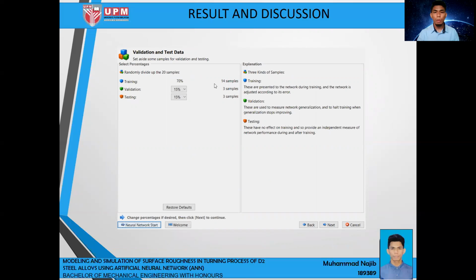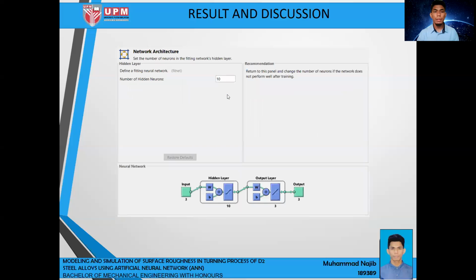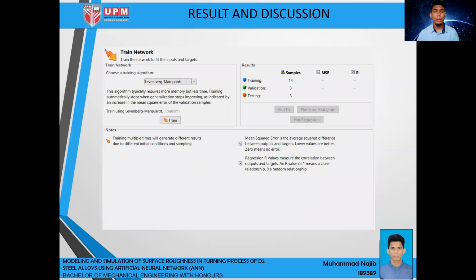Next, we can also adjust the number of hidden neurons. This depends on our modeling, because this can determine how our model is going to perform in the training process. So for the training network, we have three different kinds of training: Levenberg-Marquardt, Bayesian regulation, and scaled conjugate gradient. This one I will explain later.